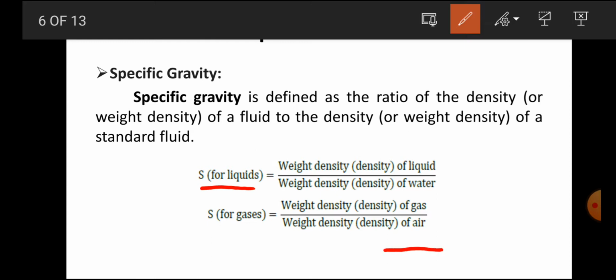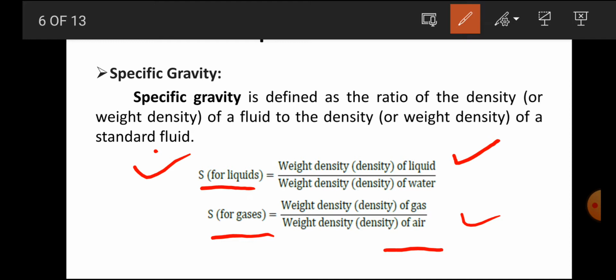Now you can see here mathematically, specific gravity is equal to weight density of the liquid. If we consider oil, mercury, anything, the weight density of that liquid will be considered. At that time the weight density of the water you have to consider, and it will be our standard fluid for a liquid. Now suppose you consider gases, then the weight density of the gas will be considered, and as the standard you have to consider the weight density of the air. Now what will be the unit of specific gravity?